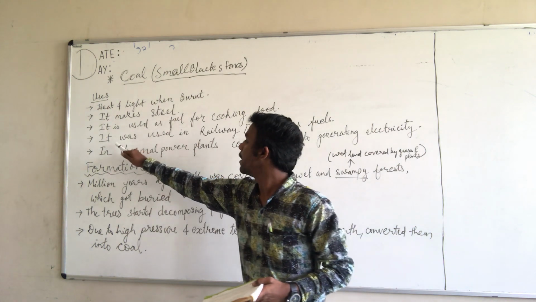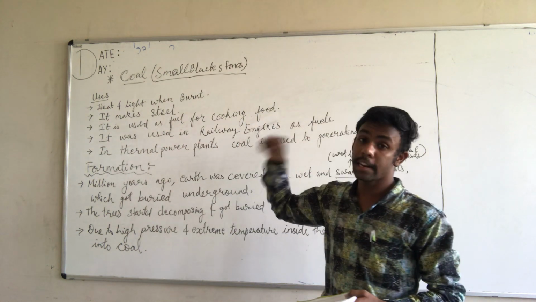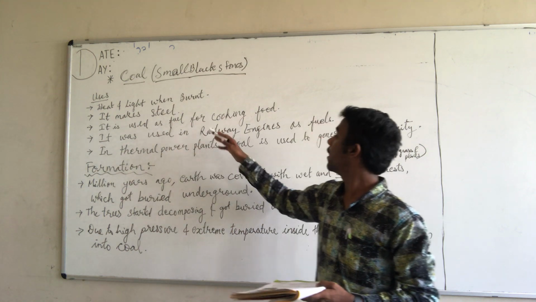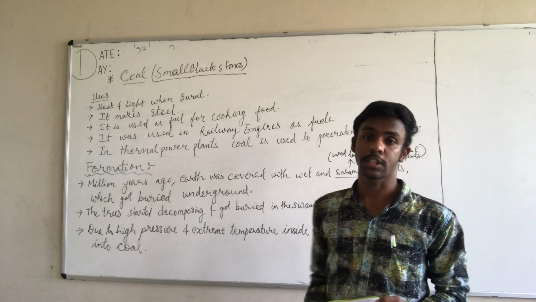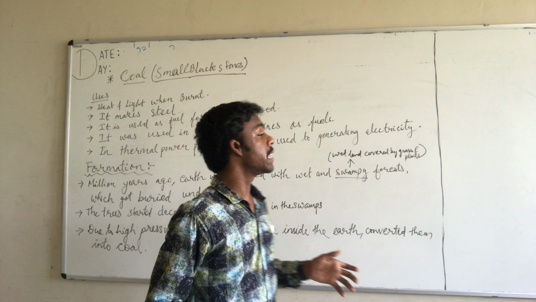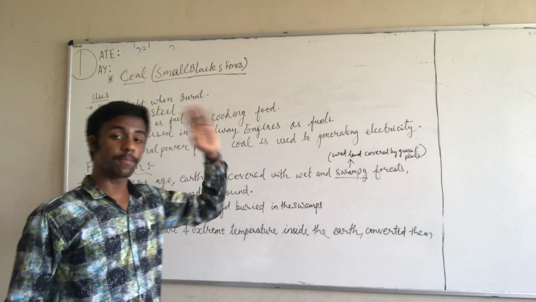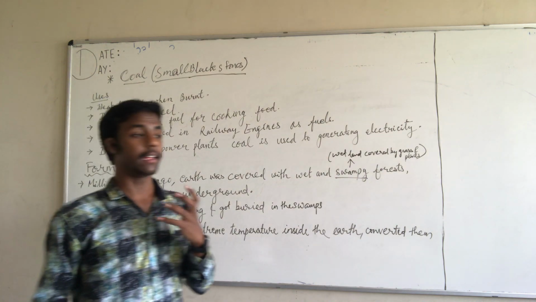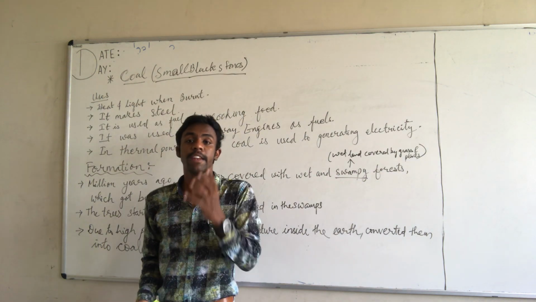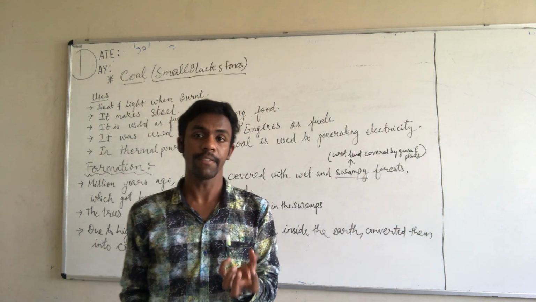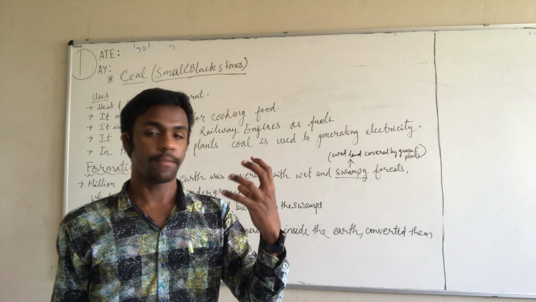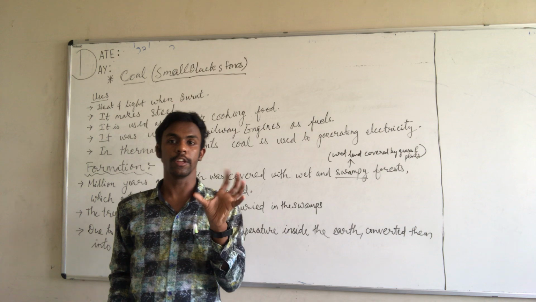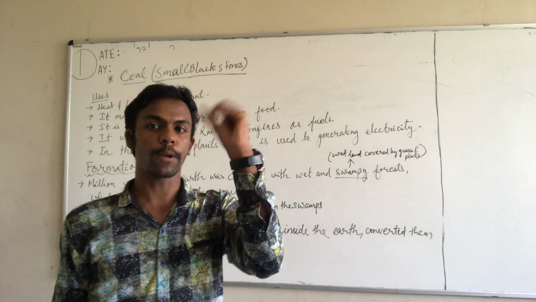What is the fourth point? In earlier times, coal was used in railway engines as fuel. When we boil water, you can find the evaporation of water.